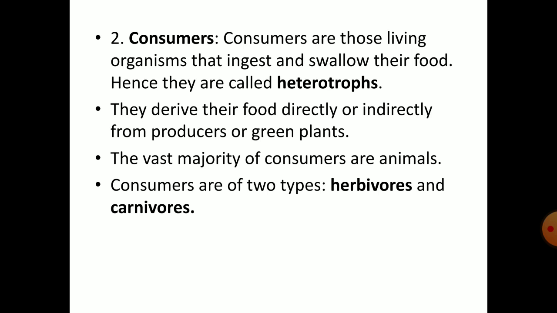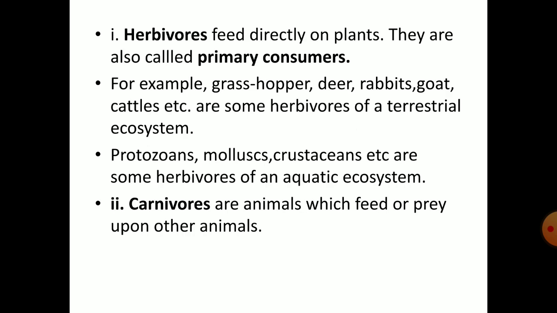Now let us know about consumers. Consumers are those living organisms that ingest and swallow their food, hence they are called heterotrophs. They derive their food directly or indirectly from producers or green plants. The vast majority of consumers are animals. So, consumers are of two types: herbivores and carnivores.